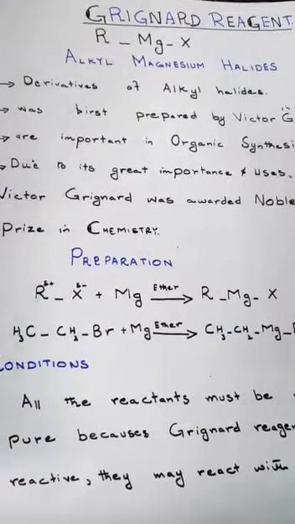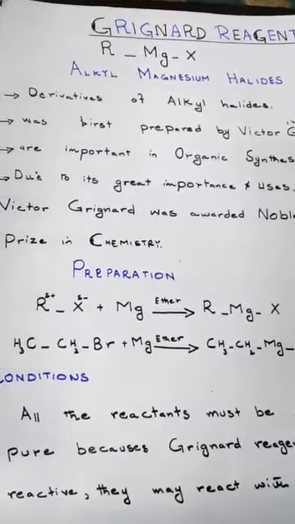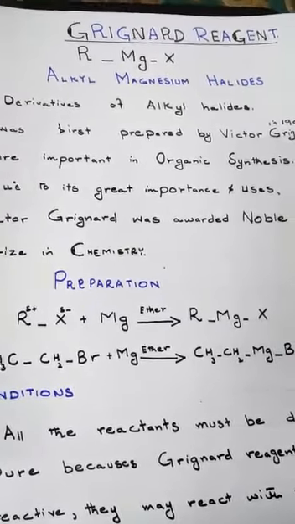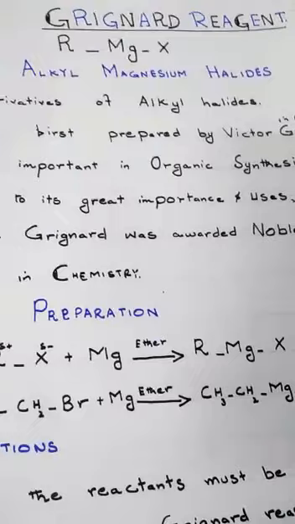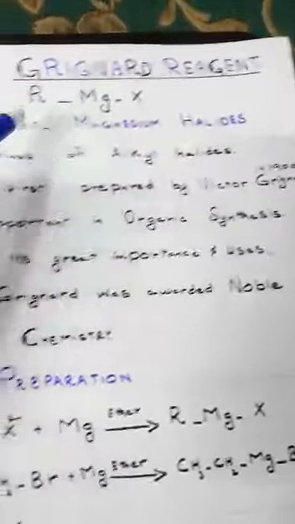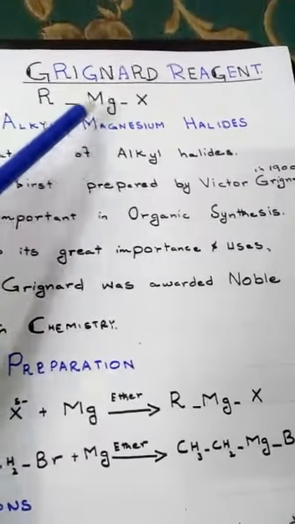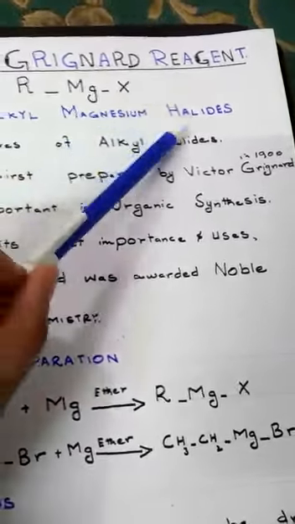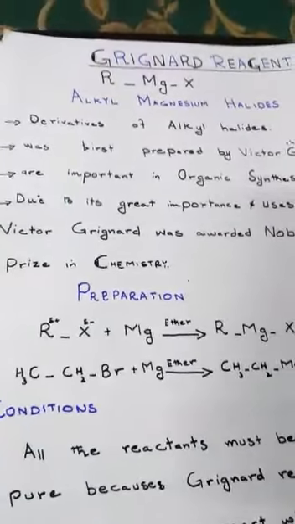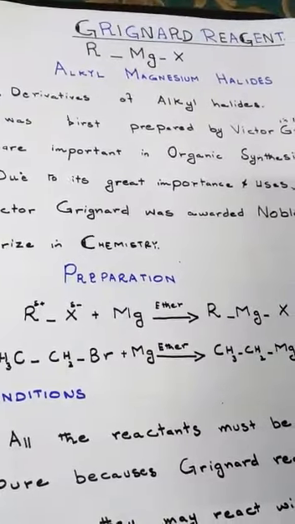Today my topic is Grignard reagent, alkyl magnesium halide. This is the general formula of alkyl Grignard reagent, RMgX. R stands for alkyl, Mg stands for magnesium, and X stands for halide. And these are the main points of the introduction.